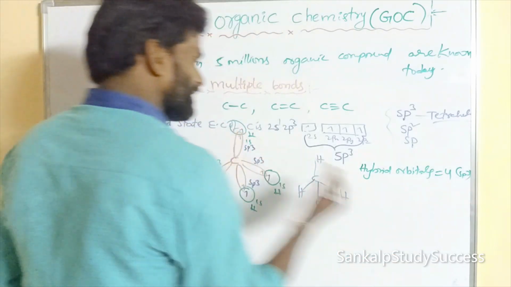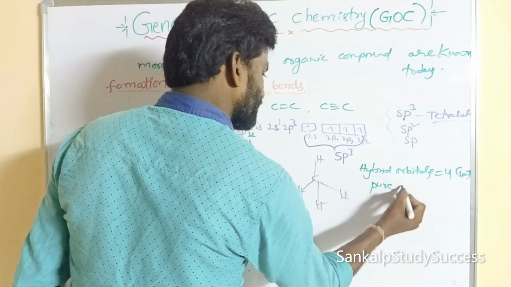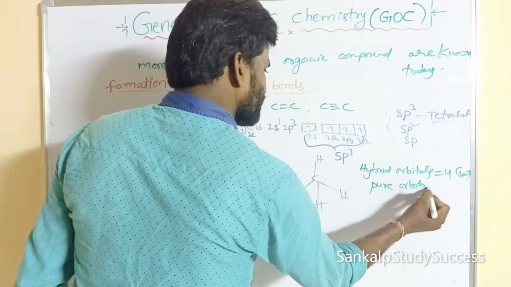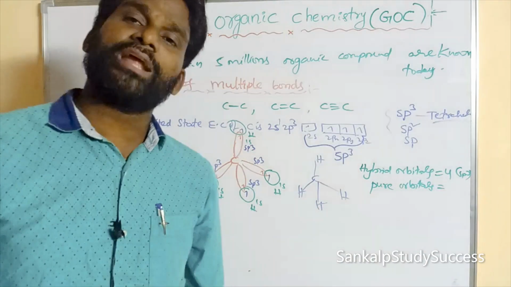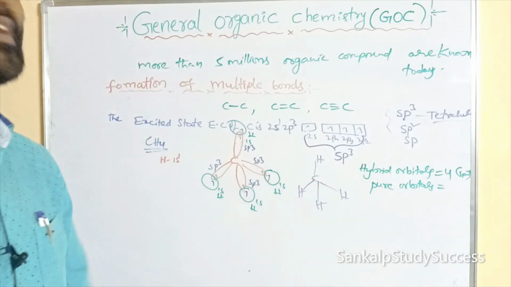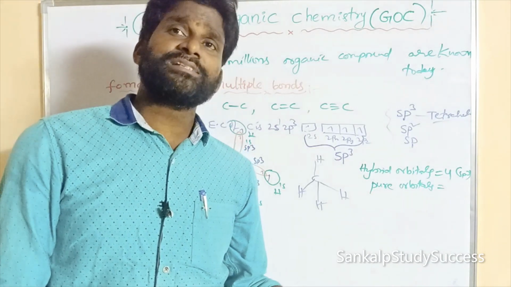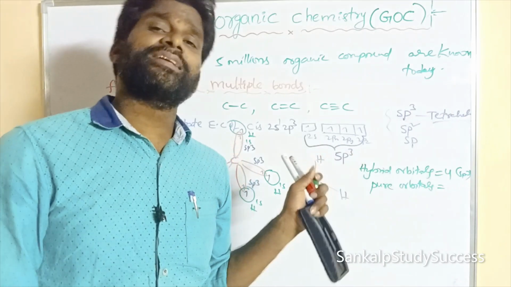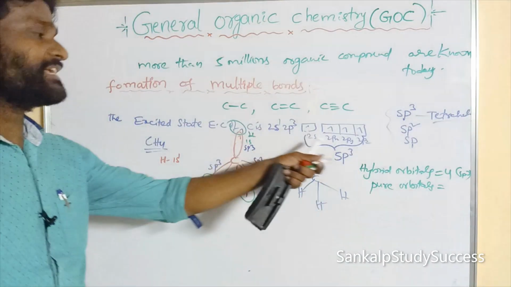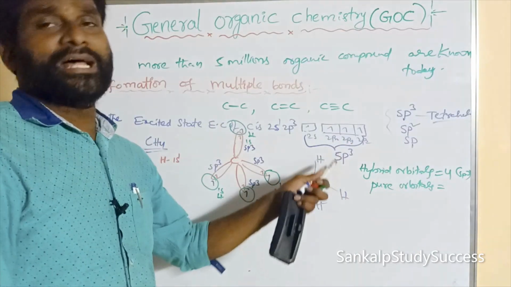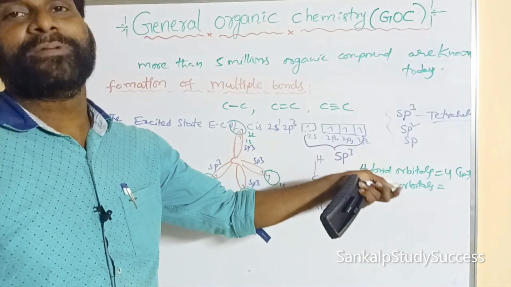And the pure orbitals are the orbitals that cannot be involved in hybridization. Hybrid orbitals are orbitals that are involved in hybridization, so sp3 are hybrid orbitals. Which orbitals are not involved in hybridization?